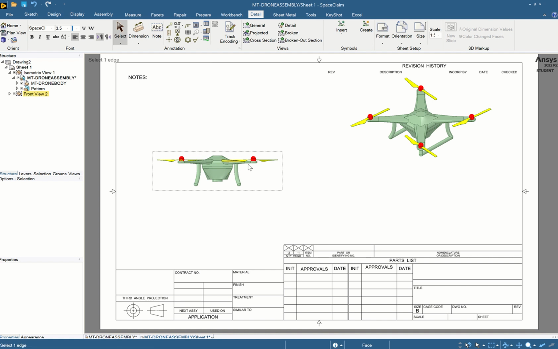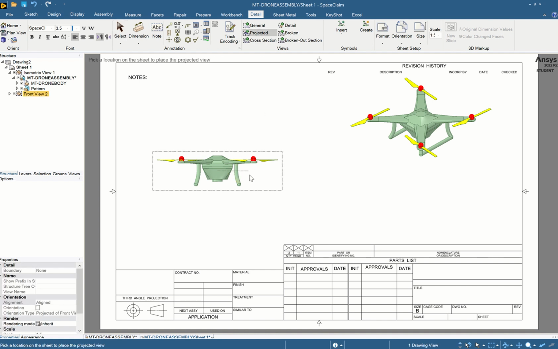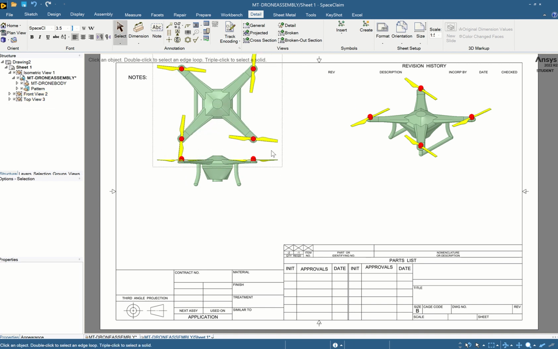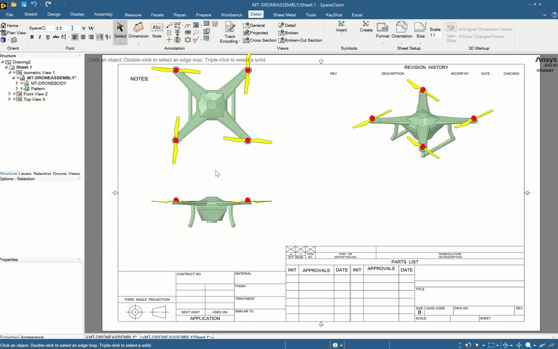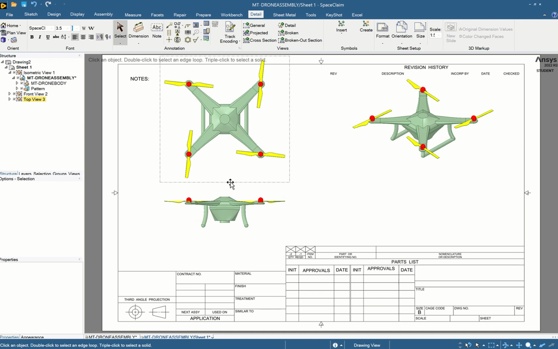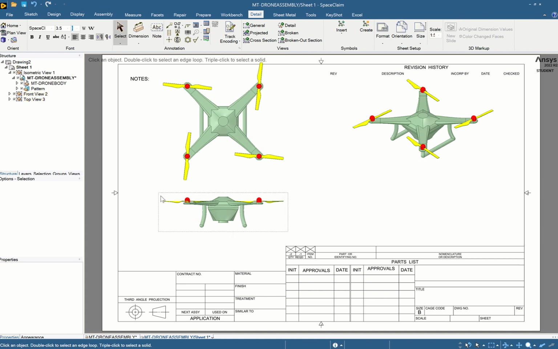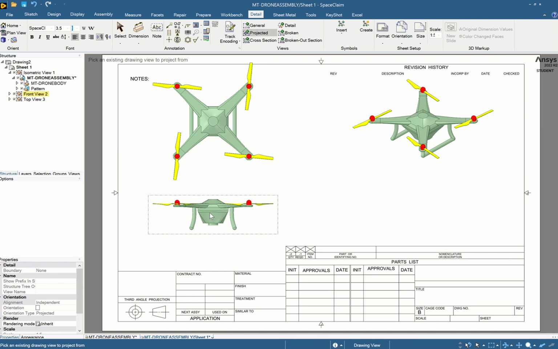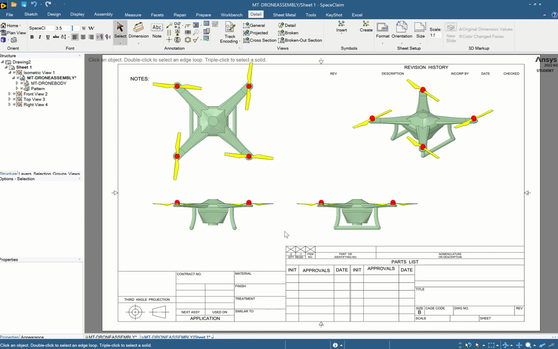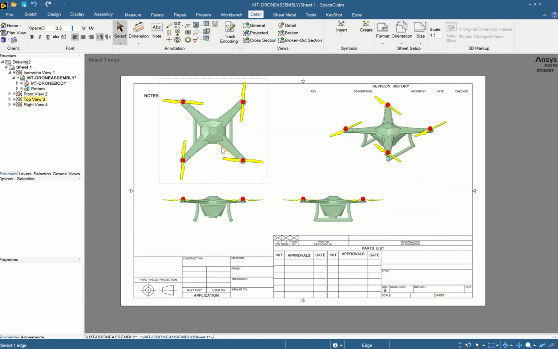And then from this front view, we'll click Projected. So you click on this view and you just drag up. Okay. Then hit Escape. Let's bring this down a little. It's kind of in our way. If you hold the outline on the outer perimeter, you can drag it down. And then hit Projected again. You're going to click this face, drag to the right, then hit Escape. So now we have top view, front view, and the right view.